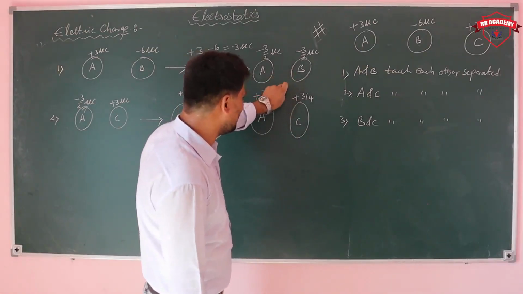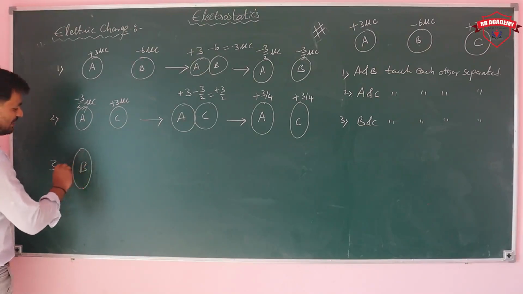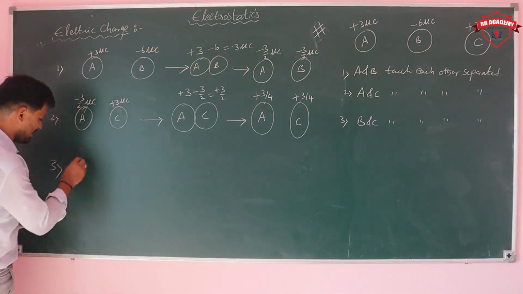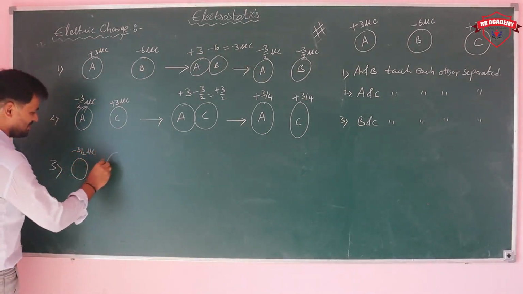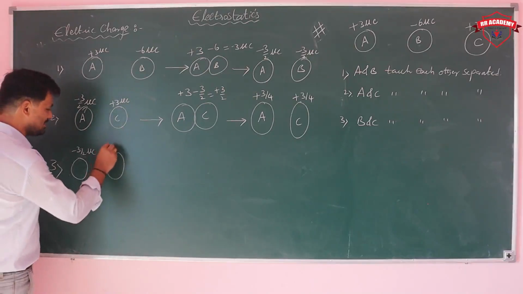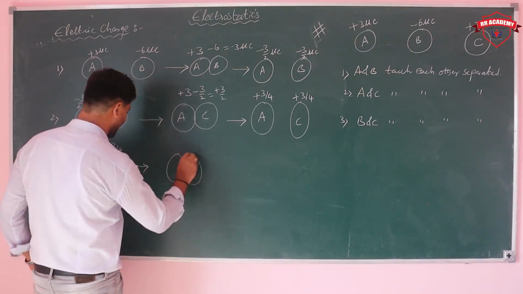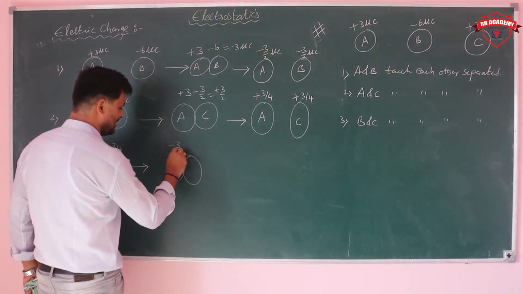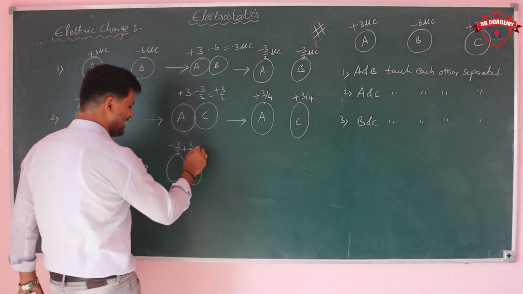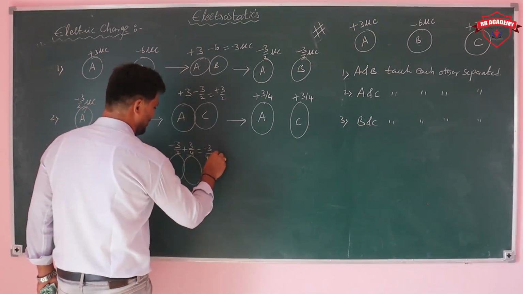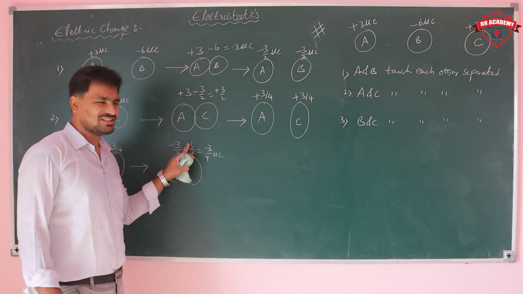Now what we are doing? This B and this C both are touching each other. So see here. In the last case, how much charge is there on B? On B you have minus 3 by 2 microcoulombs. On C, how much do you have? Plus 3 by 4 microcoulombs. Now both are touching each other. What is the total charge? Minus 3 by 2 plus 3 by 4. How much are you getting? Minus 3 by 4 microcoulombs.